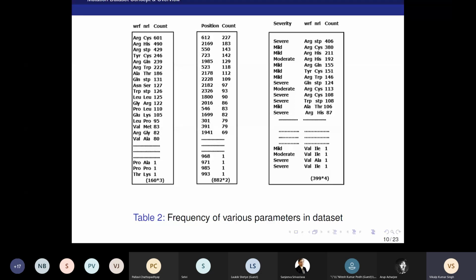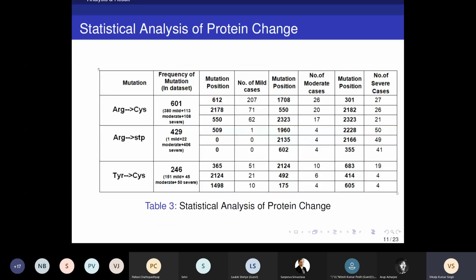We found some interesting facts when we summarized all these three tables into a single one. The top three mutations are arginine to cysteine, arginine to STP, and thyrine to cysteine. STP refers to a stop codon. Arginine to cysteine occurs 601 times in our data set, arginine to STP occurs 429 times, and thyrine to cysteine occurs 246 times.